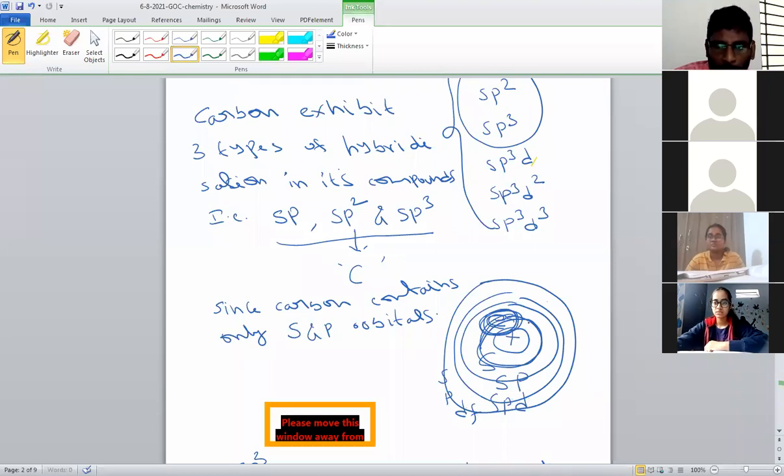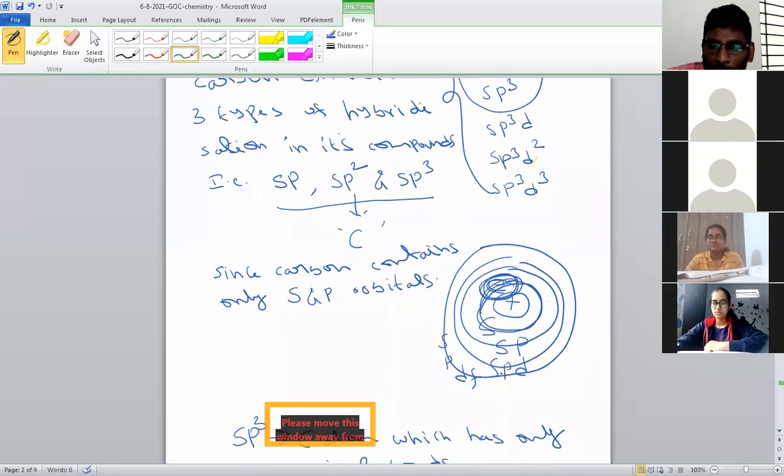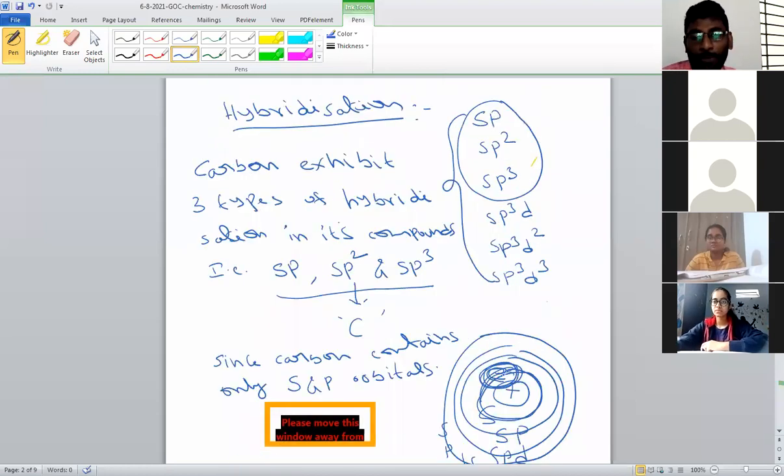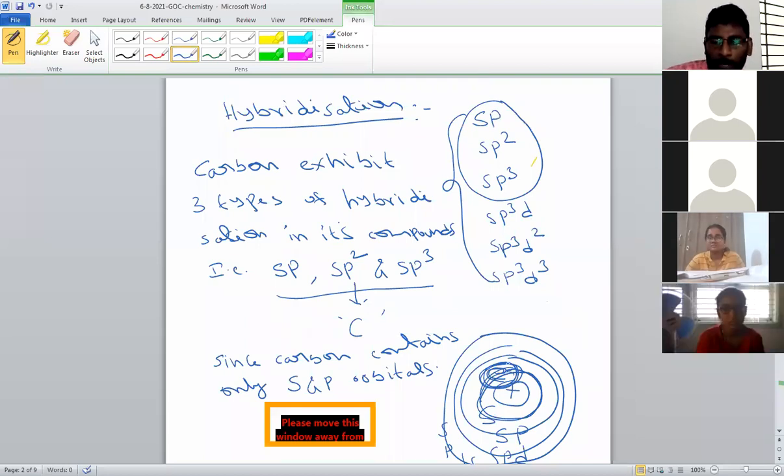This topic will come in atomic structure. Don't worry, these atomic orbitals we will learn in atomic structure, which is taught by Giri sir. By the end of that chapter, you will learn what types of atomic orbitals are present. For now I'm just giving the symbols: s orbitals, p orbitals, d orbitals, and f orbitals. When these atomic orbitals mix, we get hybridization. Hybridization is the mixing of atomic orbitals. So these are the hybrid orbitals I gave.